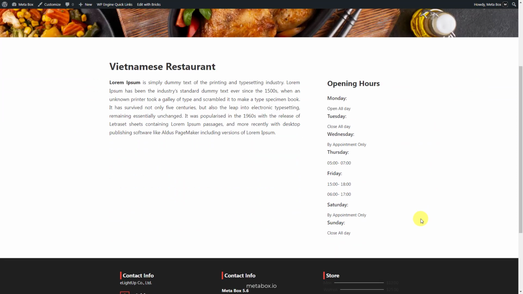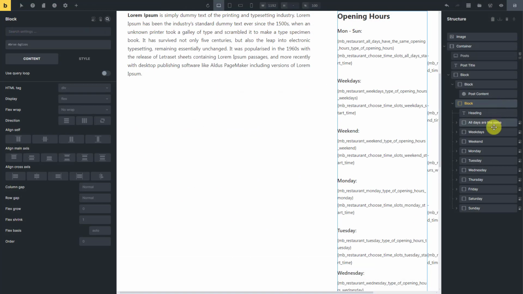Then, we'll get the expected result. I style the page a little bit.